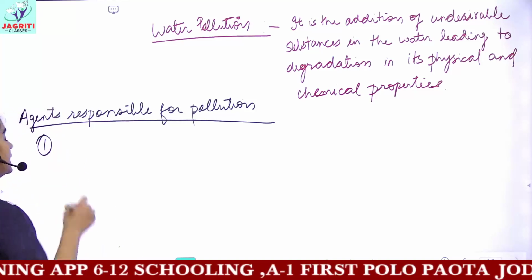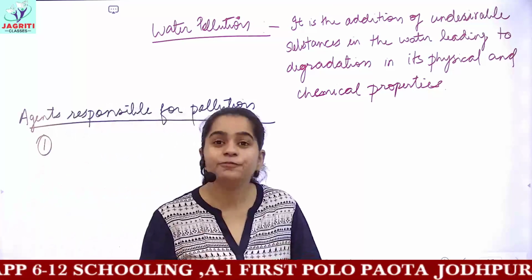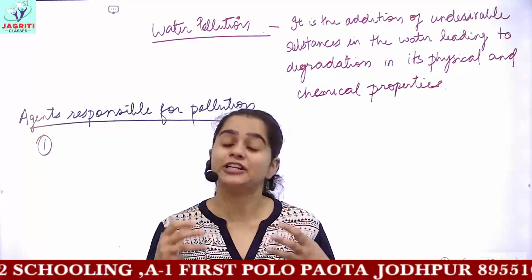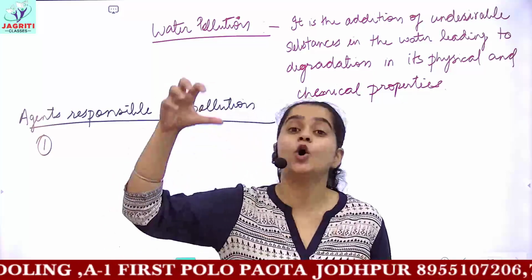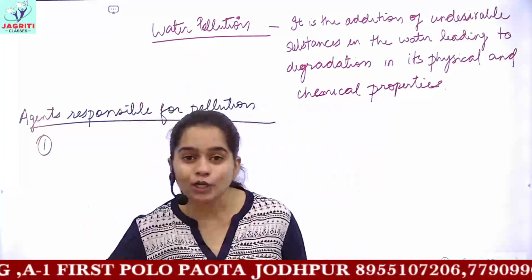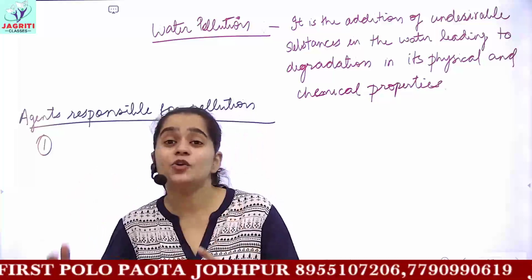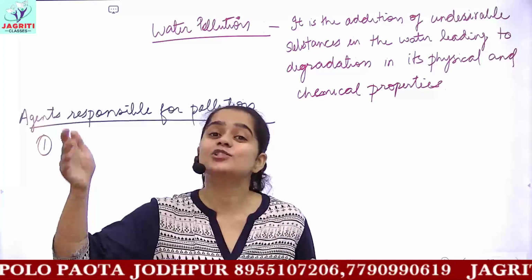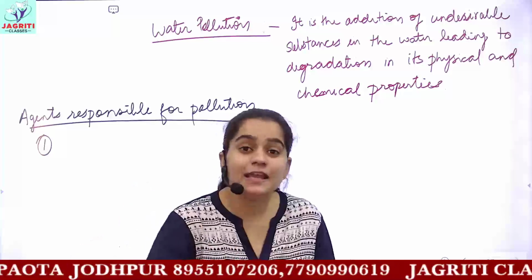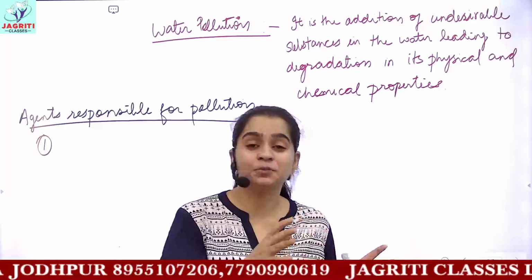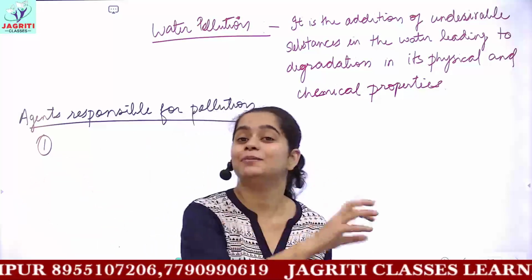The first one is excess addition of chemical pesticides and fertilizers in the fields, on the crop plants. Whenever rainfall comes or after irrigation, these excess chemicals are washed away and they mix with the water of water bodies. They come into the nearby water bodies.